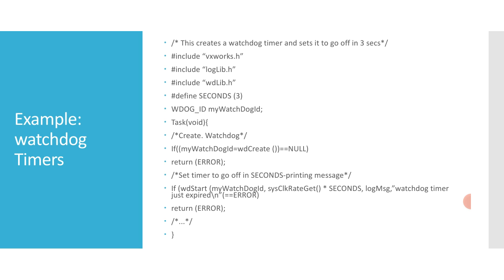Then we will discuss Unix versus VxWorks signals, automatic function restarting, how we do that, and then signals and exceptions.